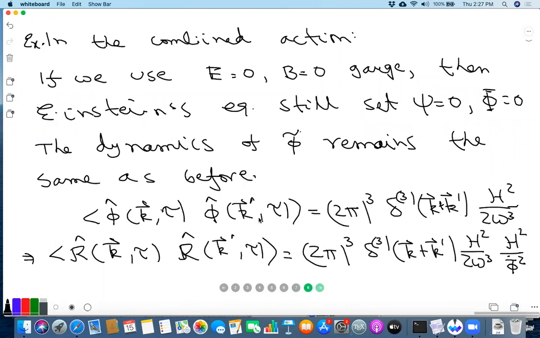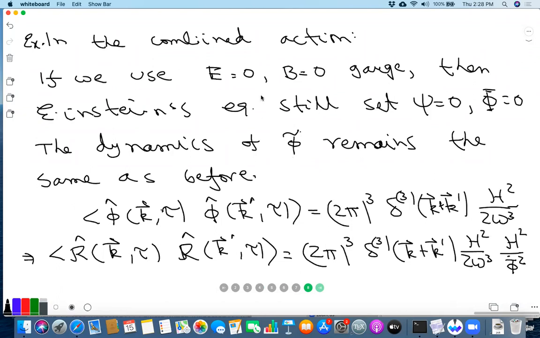So I'm saying that if you work in this gauge, then together with Einstein's equation, it basically sets all the metric perturbations to 0. Then the phi tilde analysis can be carried out as before, because the cross terms don't matter since the metric vanishes anyway.